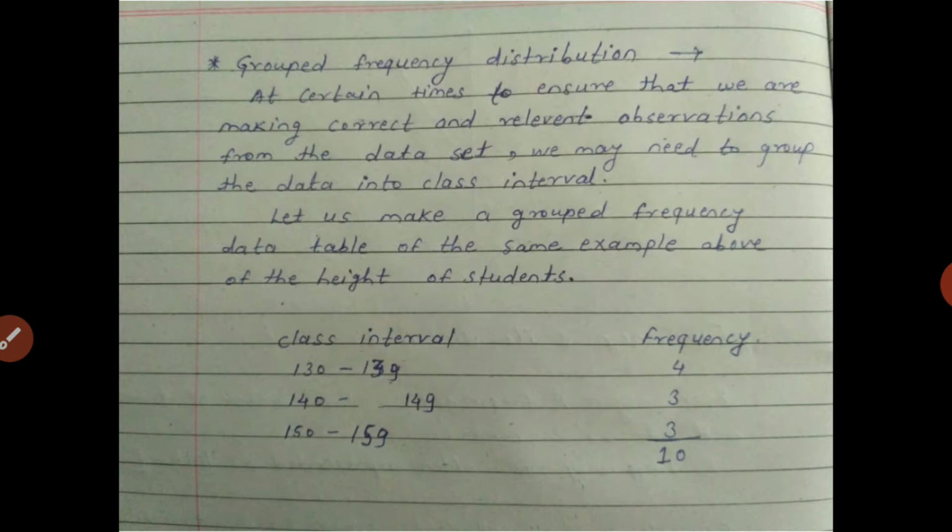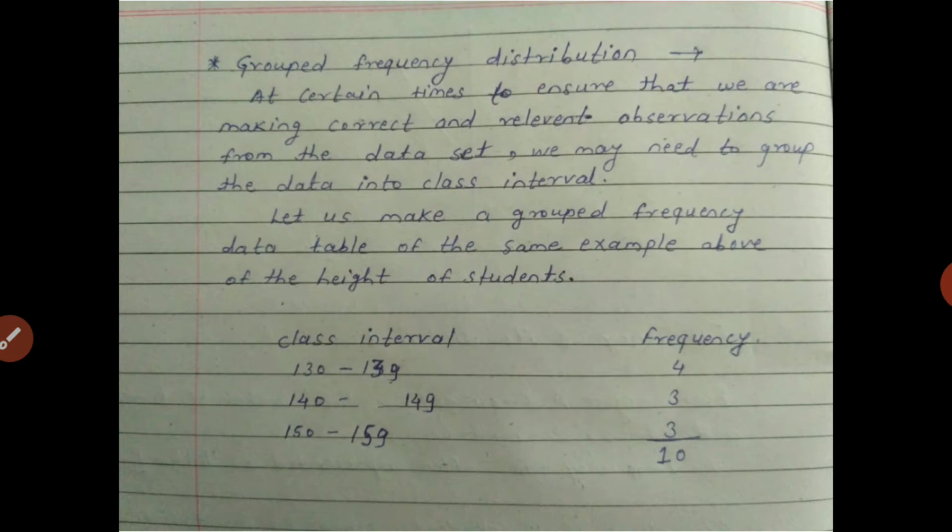So when we have data in a huge number, we can simply calculate it with the help of grouped frequency distribution. This is the advantage of grouped frequency distribution, but again we have some disadvantages.